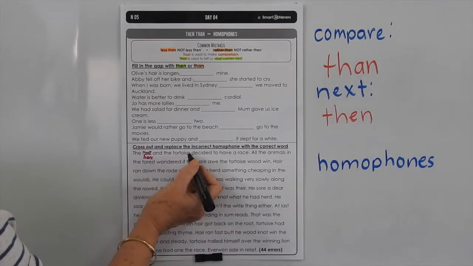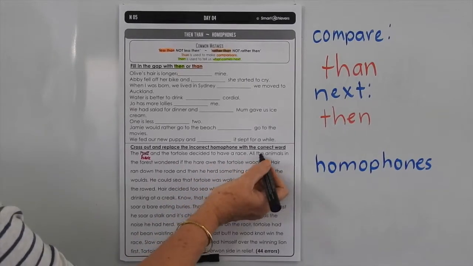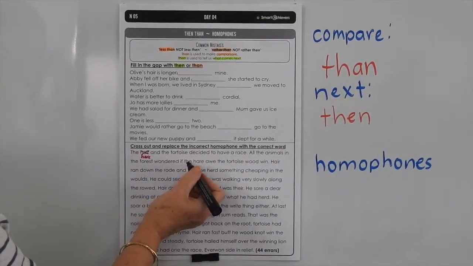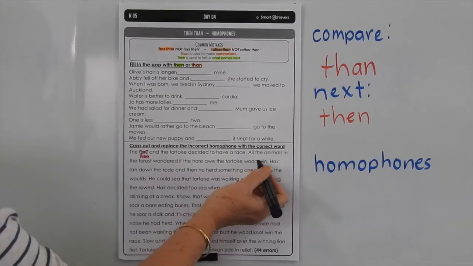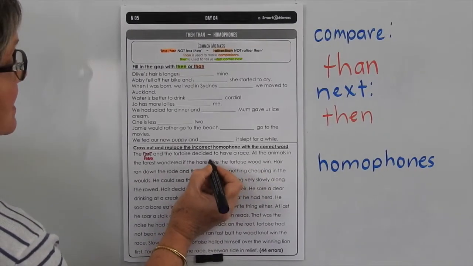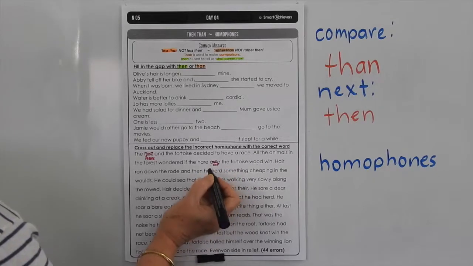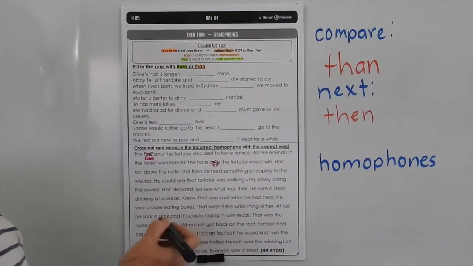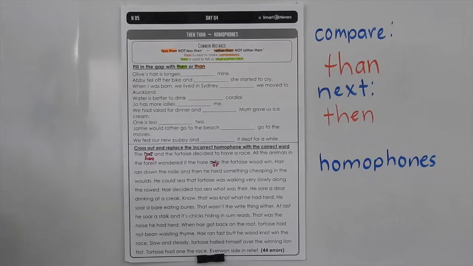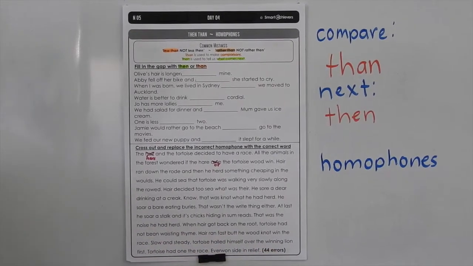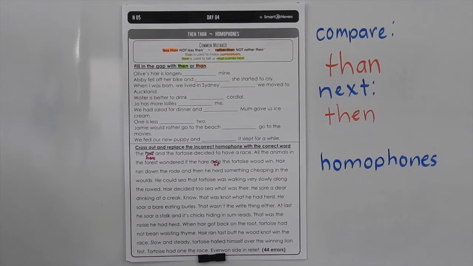The hare and the tortoise decided to have a race. All the animals in the forest wondered if the hare or the tortoise would win. Oops, I can see that's another incorrect one there. So write the word correctly underneath. You can finish the rest of that on your own. There are 44 errors, so be careful, look very carefully at the words.